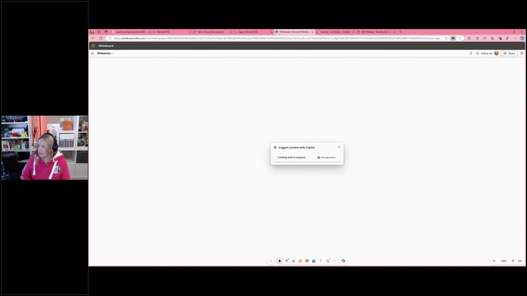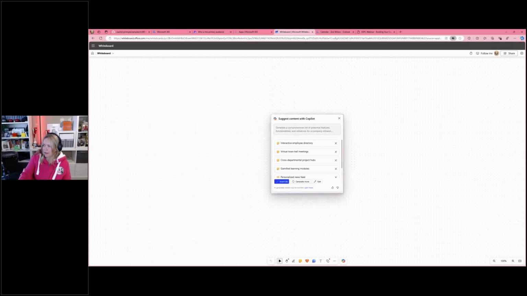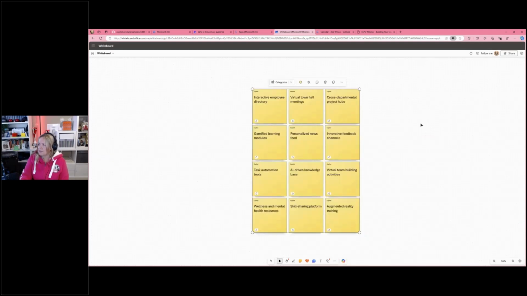So if I hit that, you'll see it's giving me a few things that it feels are relevant to intranets. I can ask it to generate more, just so that we've got a few more items on the whiteboard. Let me just insert these. So that's inserted 12 sticky notes for me. So again, if you think about starting the creative process, this can give you some ideas to get started.